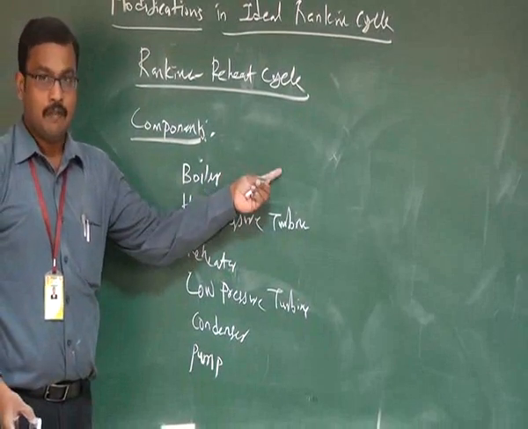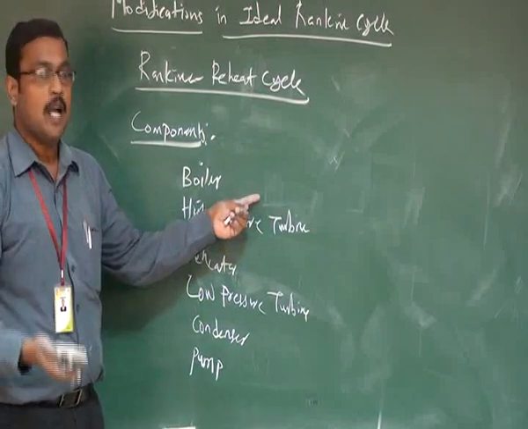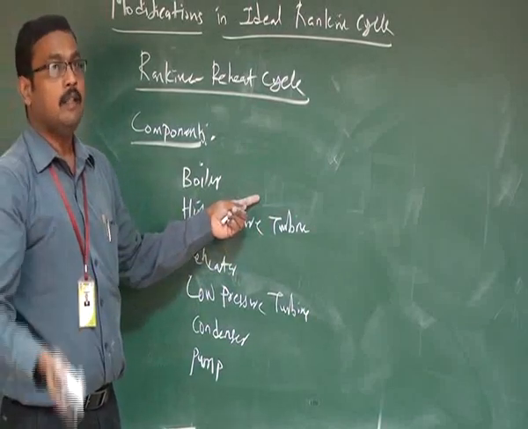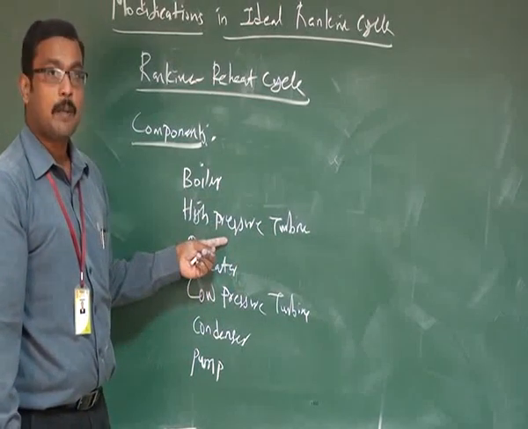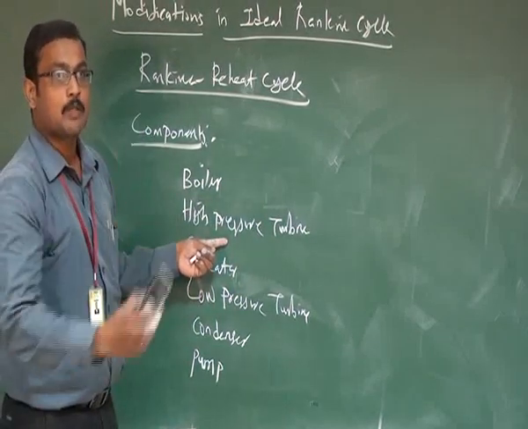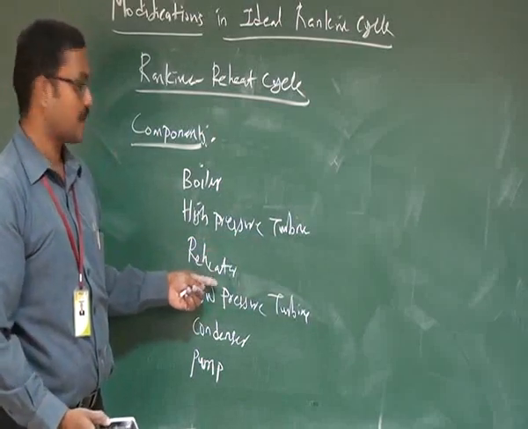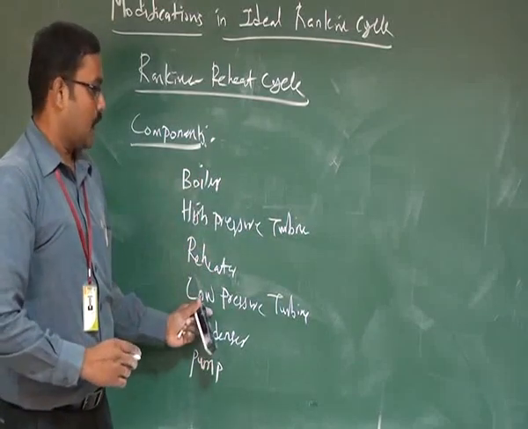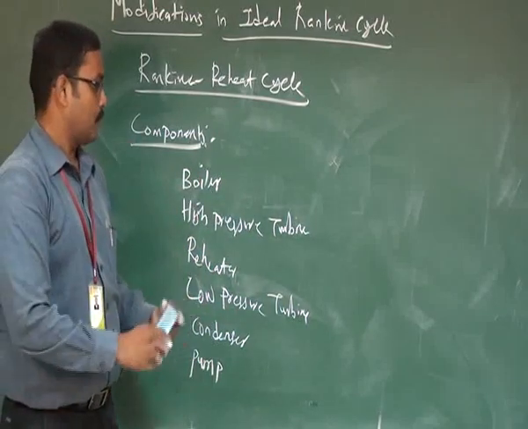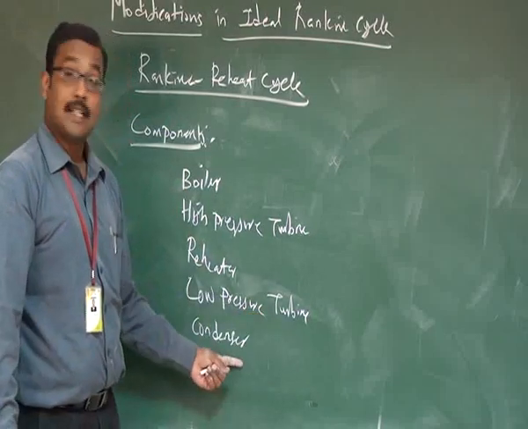water into steam with the aid of external heat energy. The external heat energy may be obtained either by combustion of fuel or burning of fuel. Then the high pressure turbine gives some expansion up to some pressure, then the steam is brought back to the reheater. The reheater is one small heat exchanger which is mounted inside the boiler. Then the low pressure turbine again produces some work output, and it expands the steam up to condenser pressure.